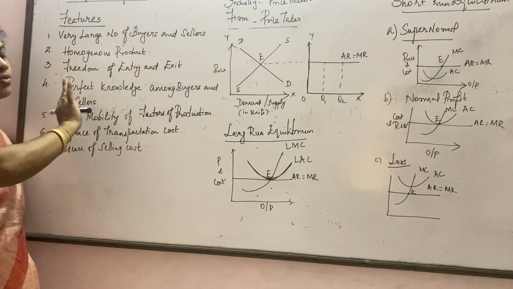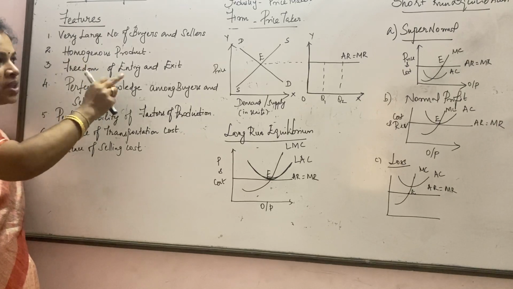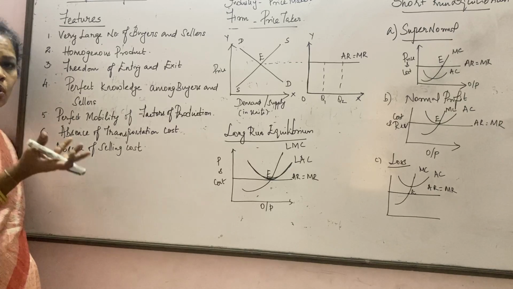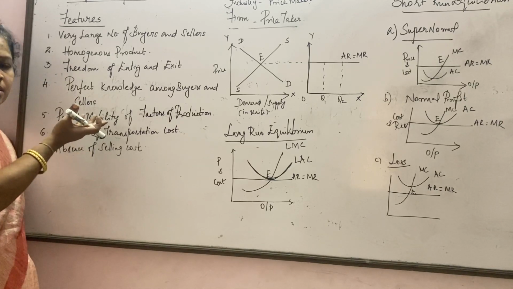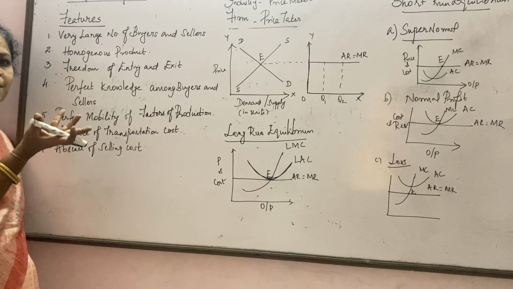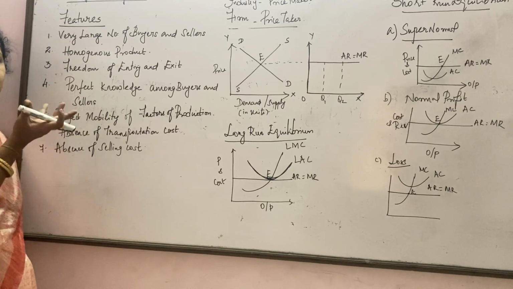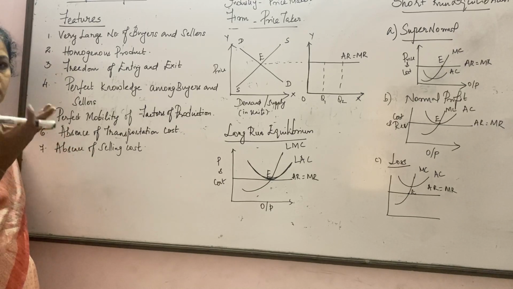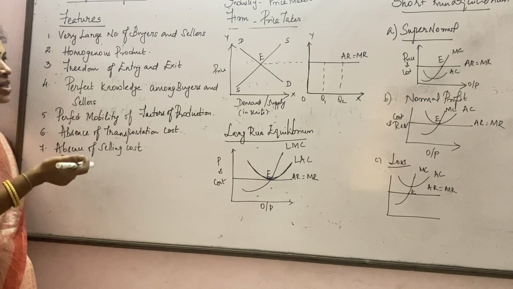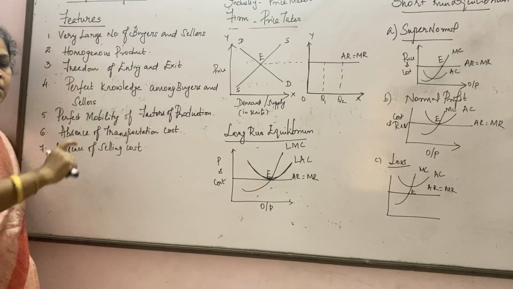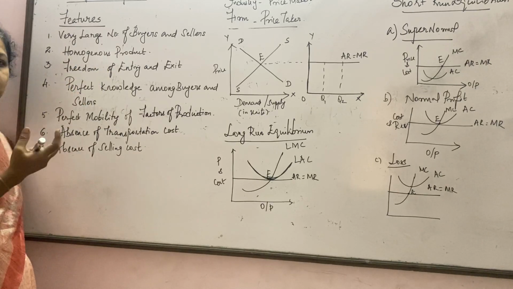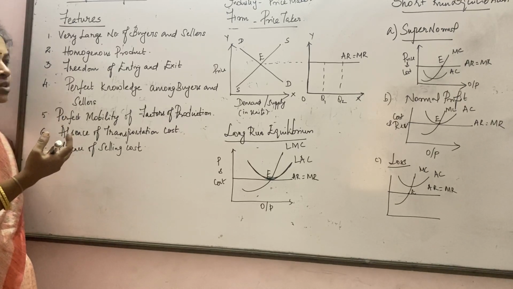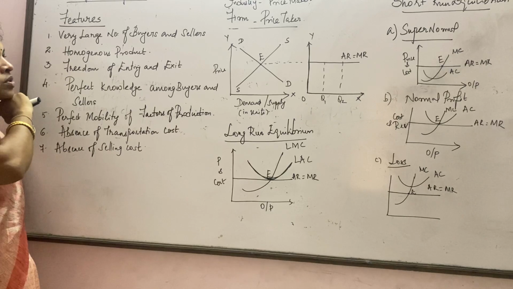In a perfect competition, we deal with a homogeneous product. Let's take apple, orange. Wherever market you go, orange is going to appear in orange color, and the size more or less is going to be the same. Based on the size, the price will definitely change. So homogeneous product means it appears to be the same. We can't find any number of differences among the products. That's why it's called a homogeneous product.